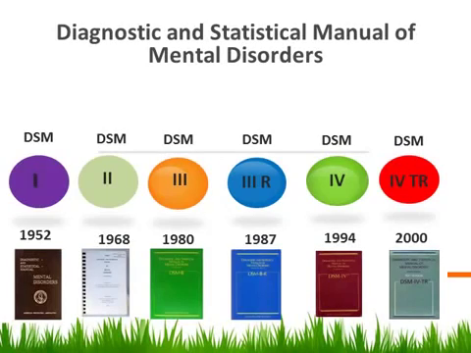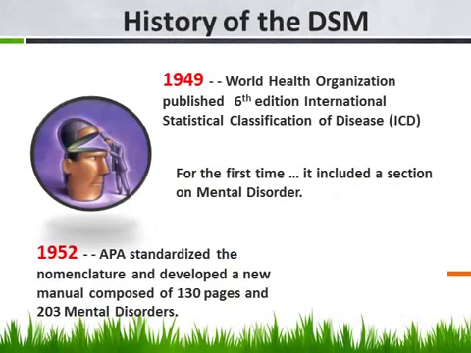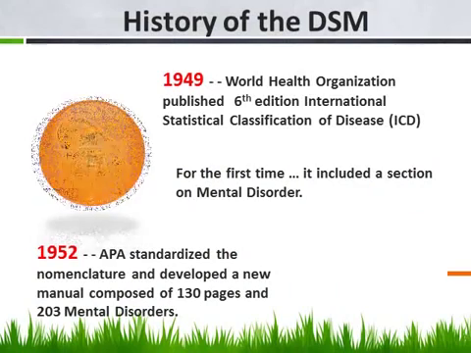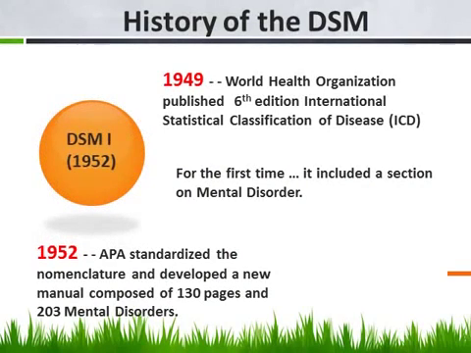This is a very important book. It's a book that deals with standardizing all of the nomenclature that psychologists use, so that when you've got a psychologist in Chicago and a psychologist in San Diego and they're reading the term about a mental disorder, they'll know what it is, and they'll both have the same definition. The DSM actually started in about 1952 when the APA decided that they wanted to start standardizing this nomenclature so everybody would understand.